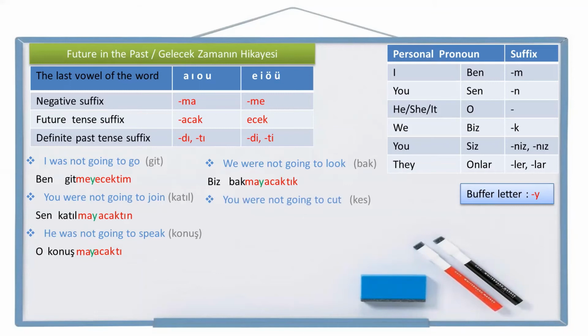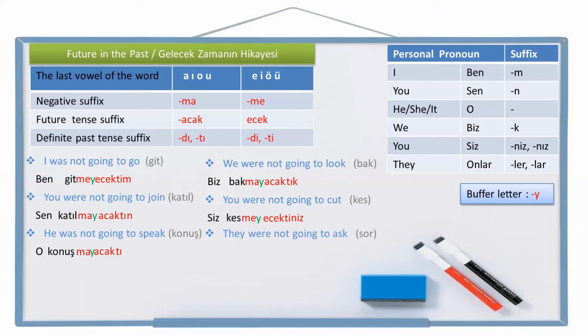Another example, you were not going to cut. Cut is kes in Turkish. Let's write the personal pronoun you plural, siz. Cut, kes. Not cut, kesme. Not going to cut, kesmeyecek. Buffer letter ye, kesmeyecek. And the definite past tense, were not going to cut, kesmeyecekti. And the personal pronoun suffix to the end, siz kesmeyecektiniz. You were not going to cut. Siz kesmeyecektiniz.